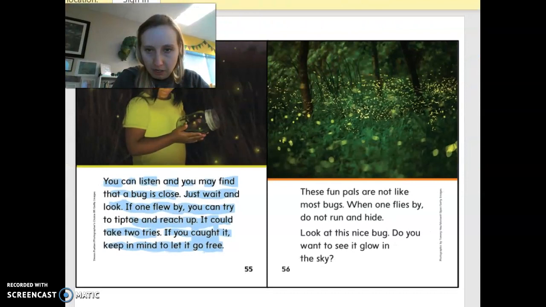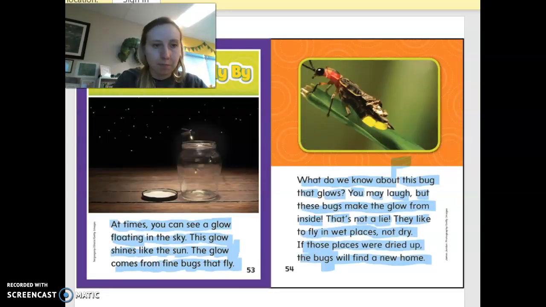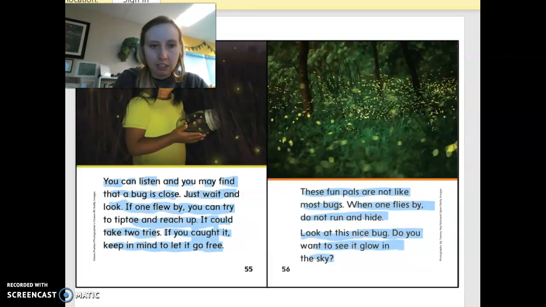Okay, next part. These fun pals are not like most bugs. When one flies by, do not run and hide. Look at this nice bug. Do you want to see it glow in the sky? Oops. Okay, so that was a nice story.